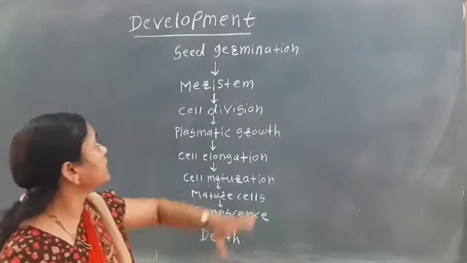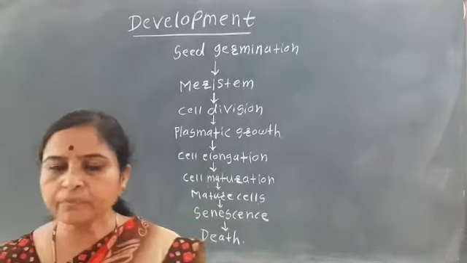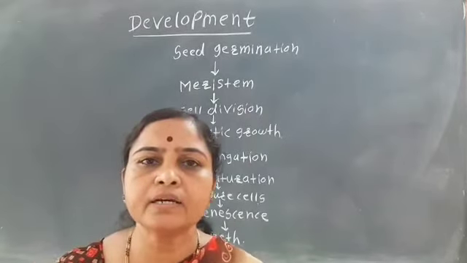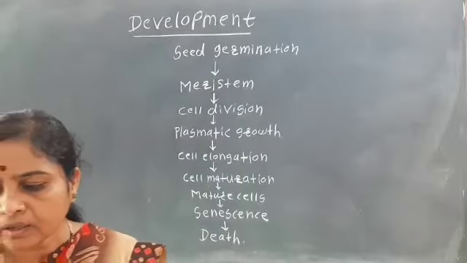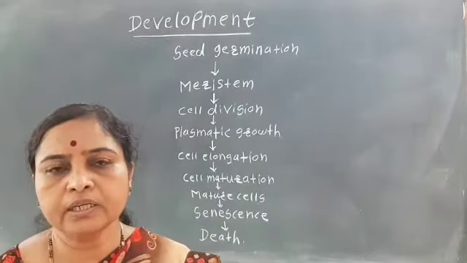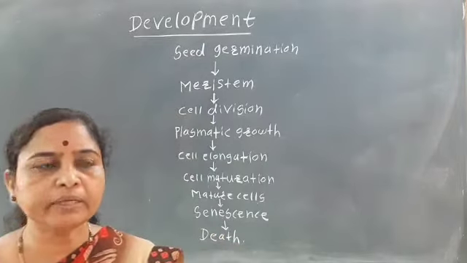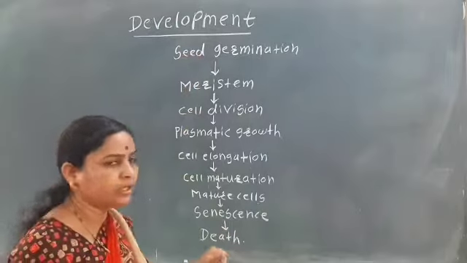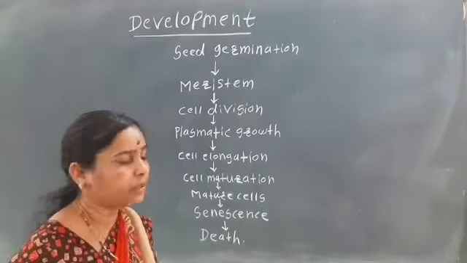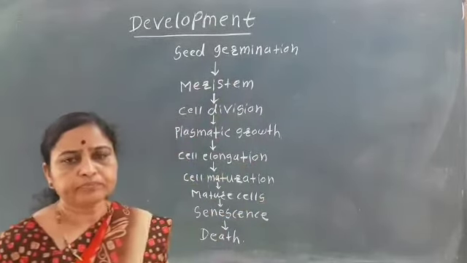So in plants, development means a sequence of events that takes place in the plant, from seed germination up to death. First we see what is meant by seed germination.